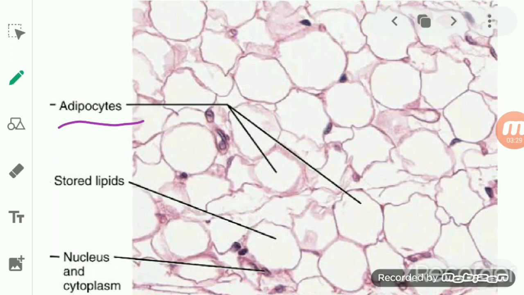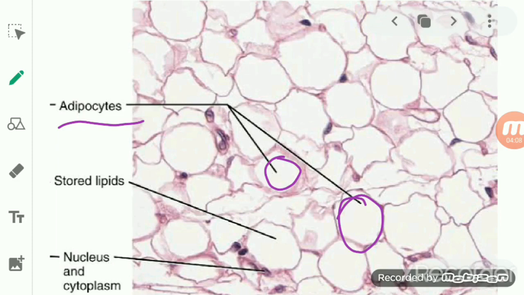Now if you see the fat cells, students, you can see here these are the fat cells. Each fat cell is rounded or oval in shape, and it contains a large droplet of fat that almost fills it. So these adipose tissues consist of cells, and those cells contain fats, and that's why the name is given fat cell. It has a rounded or oval shape, containing fats in it.